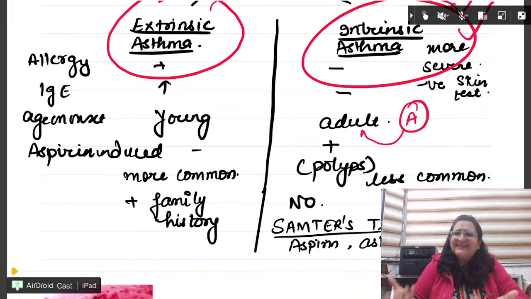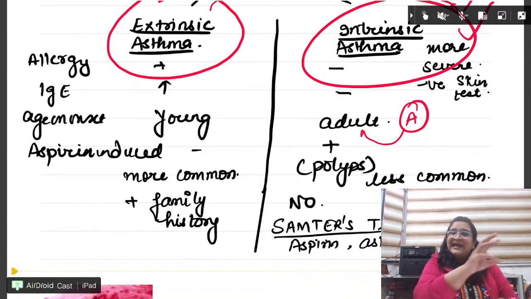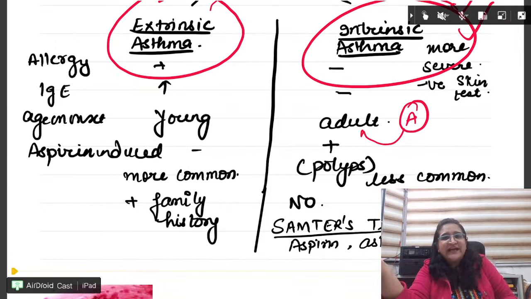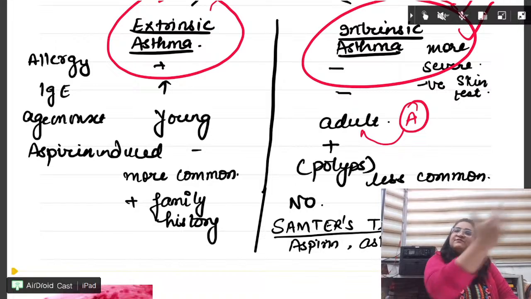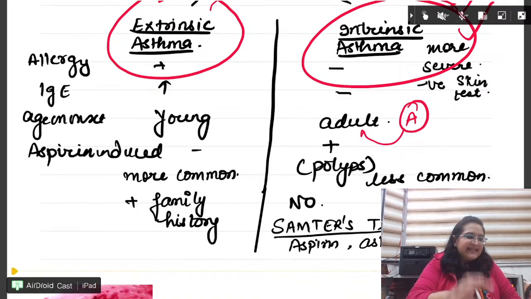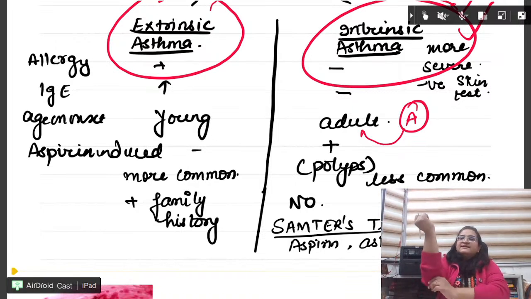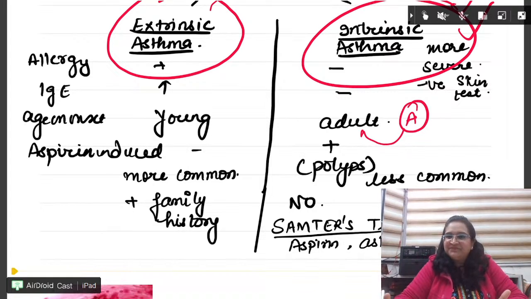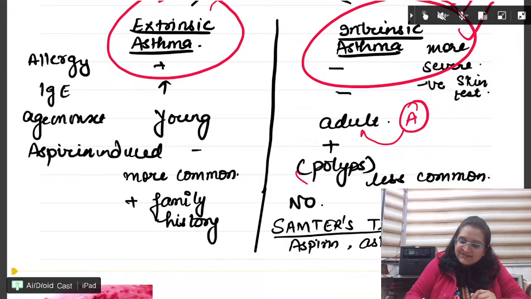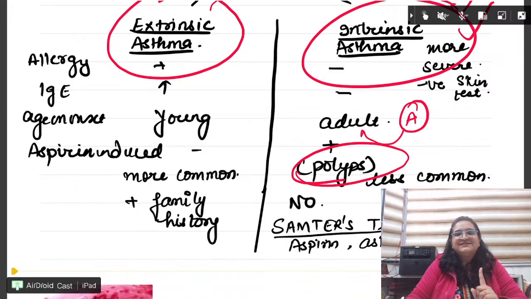It is very rare. Anything which is rare in medicine is severe. So this is rare, less common, but more severe. Please remember this beta. Type 1 diabetes mellitus, type 2 diabetes mellitus, which is less common? Type 1, but that is severe. Anything which is less common is more severe. Done? Okay. Next.